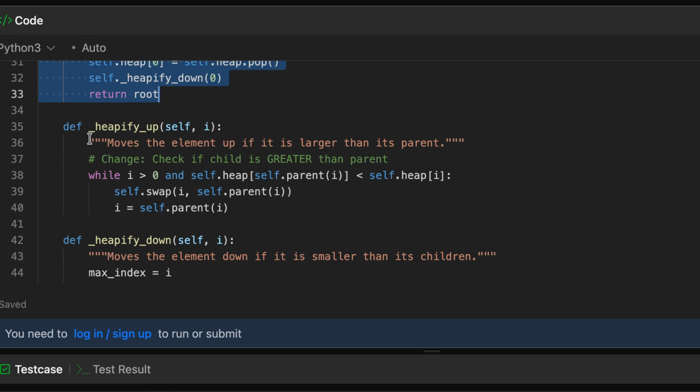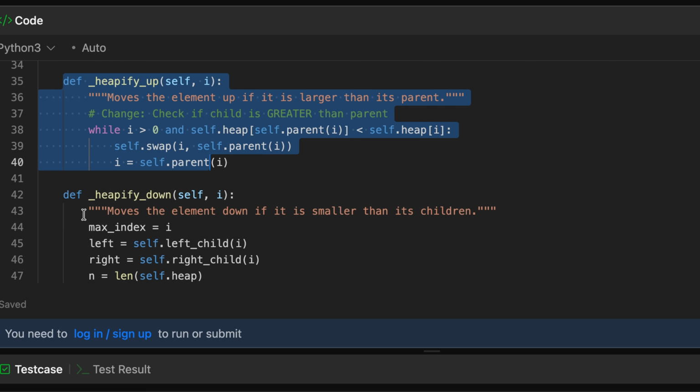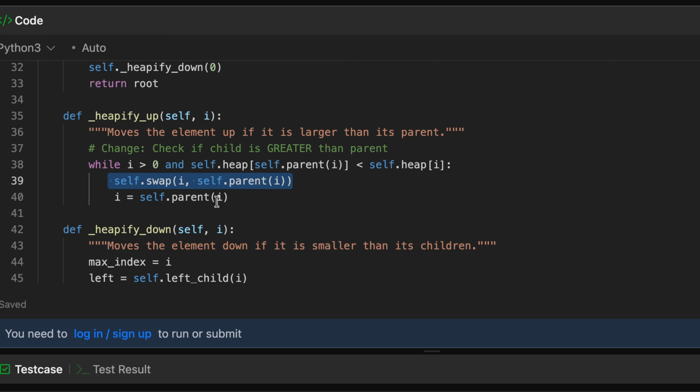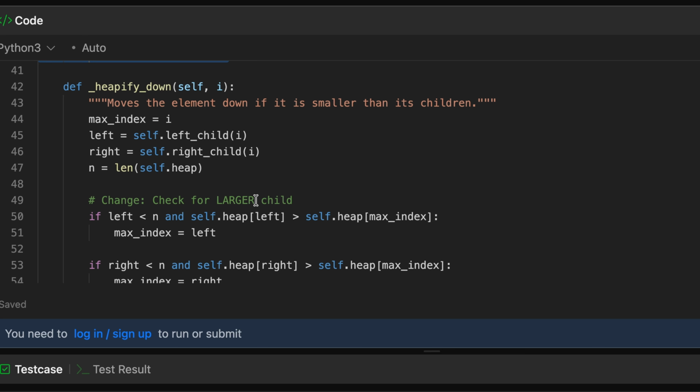The only difference is this heapify up and heapify down function. So in case of min heap, the only difference was that this particular sign was actually like this, okay, and we just flipped the sign to this. So right now what we're saying is that the parent element, if it is less than the current element at index I, we are going to swap. We are just doing the opposite of what we did in the min heap, and the rest of the function is basically the same.